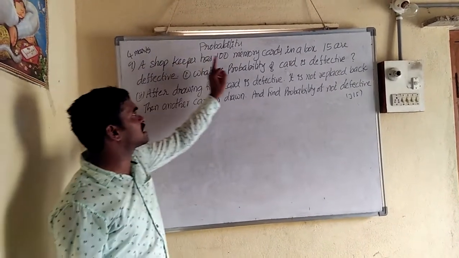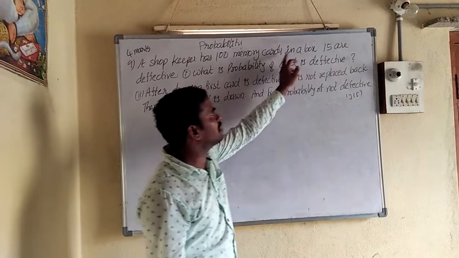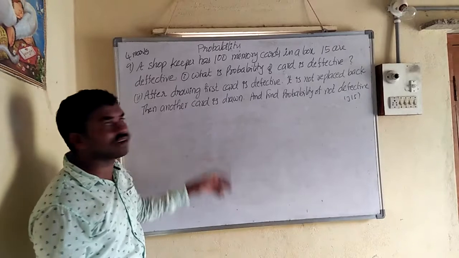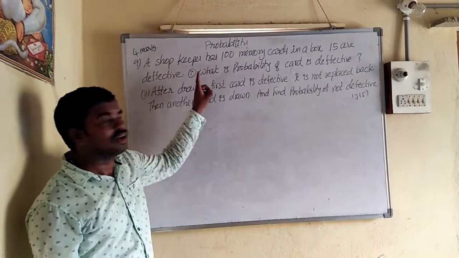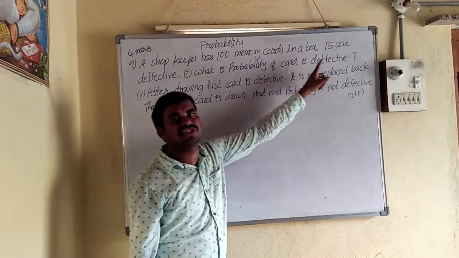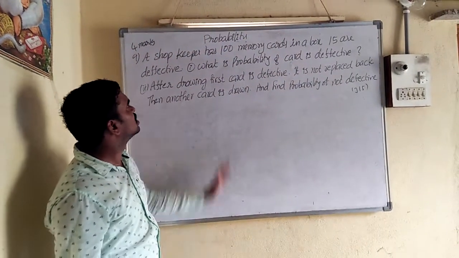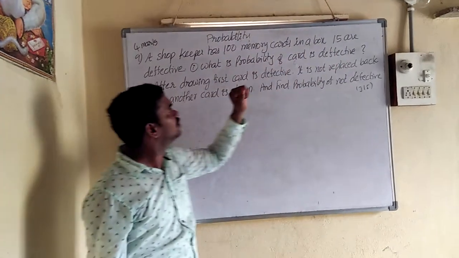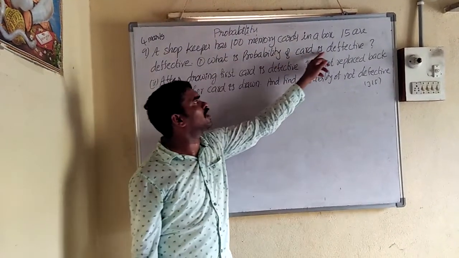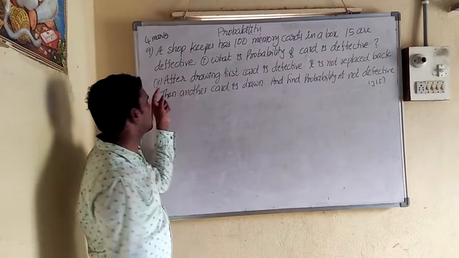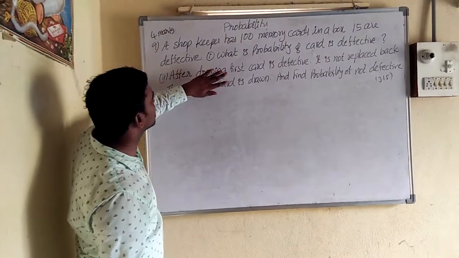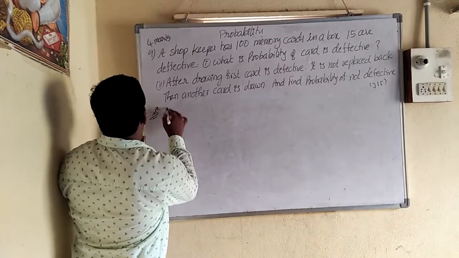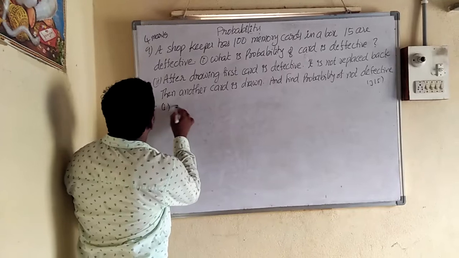A shopkeeper has 100 memory cards in a box. 15 are defective, meaning not working, not good. First question: what is the probability that a card is defective? Very simple. There are 100 memory cards in total and 15 are defective. So our question is the probability of defective. The second one, before doing this, first I am solving the first one. First solution: what is the question? Defective.